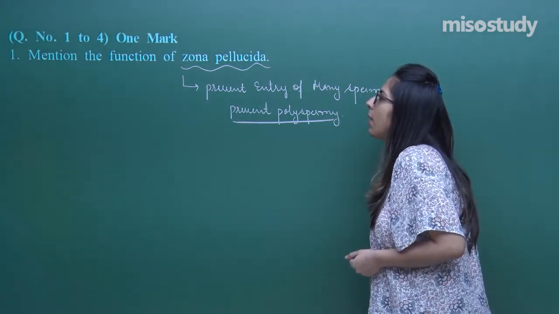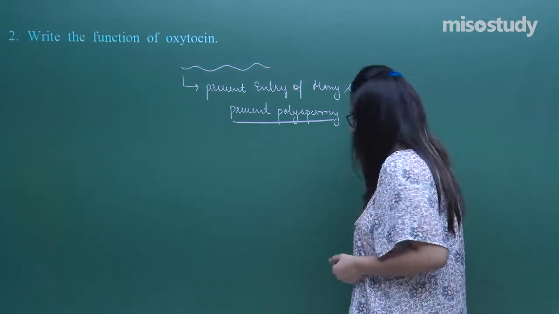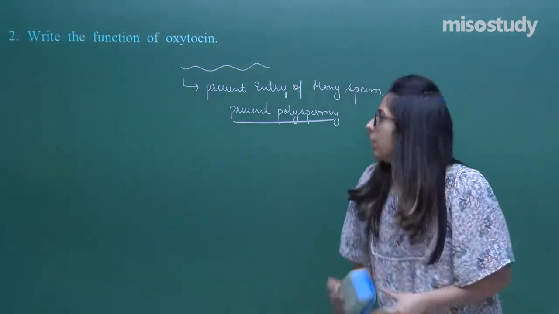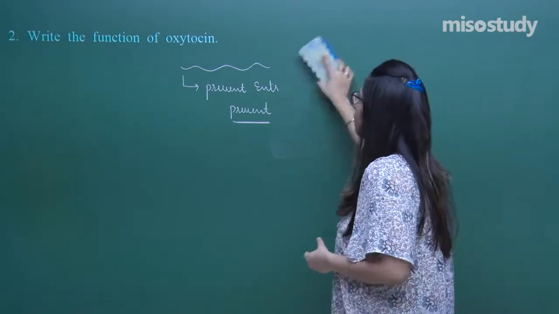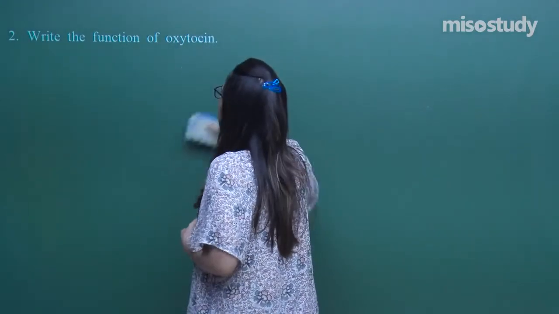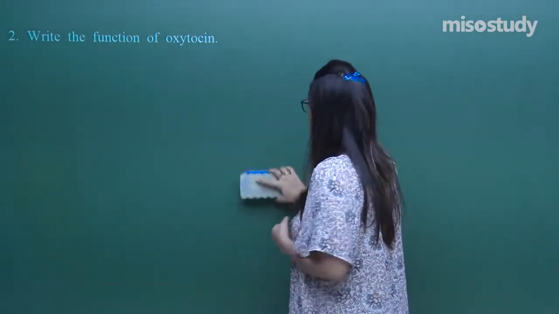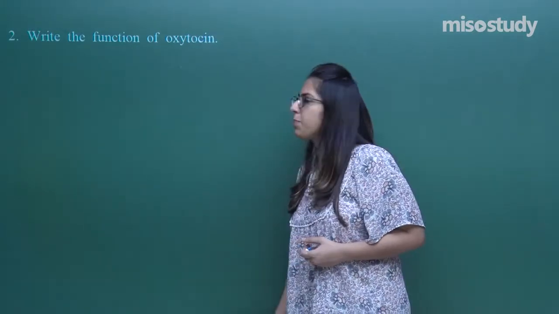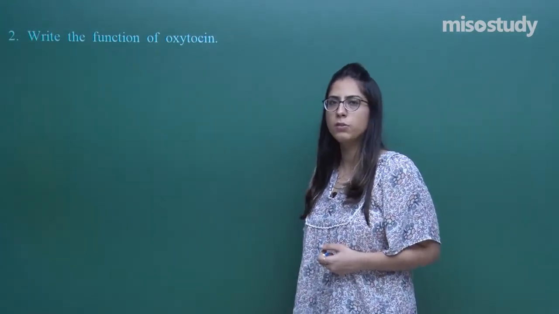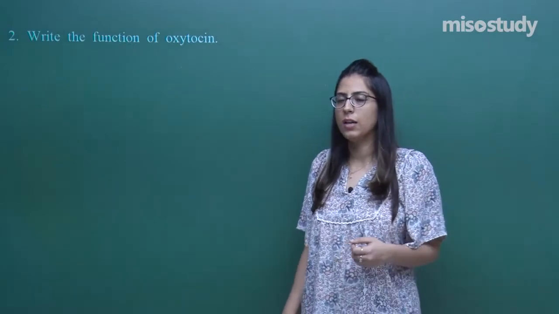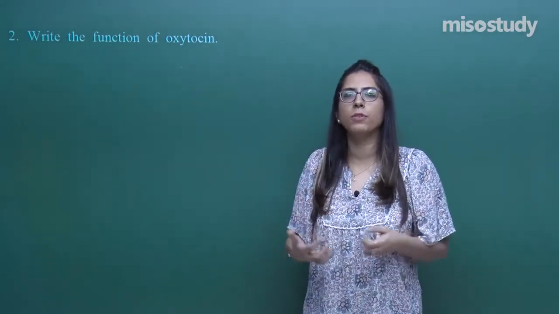Now, let's talk about question number 2. Read the question: write the function of oxytocin. In the previous session, we discussed the process of parturition, that means to expel out a baby.